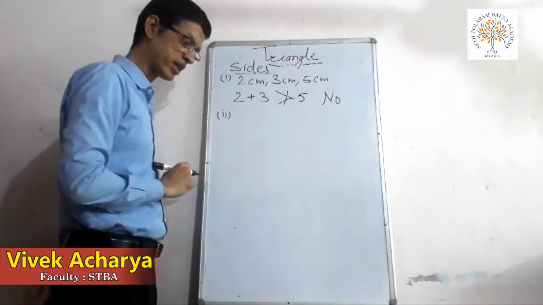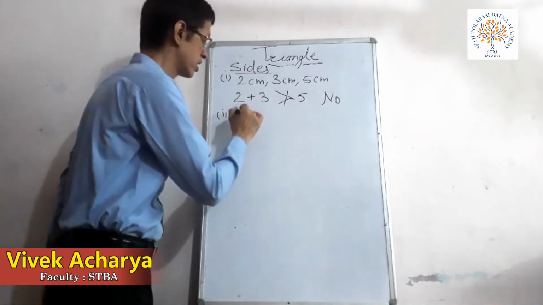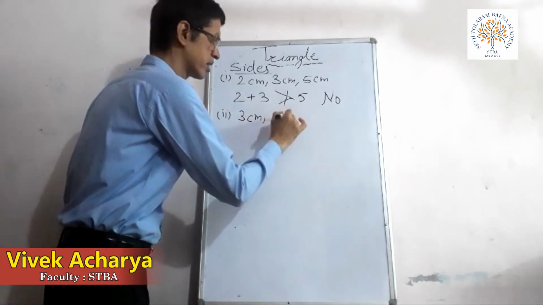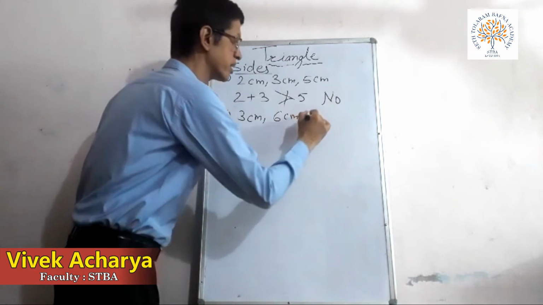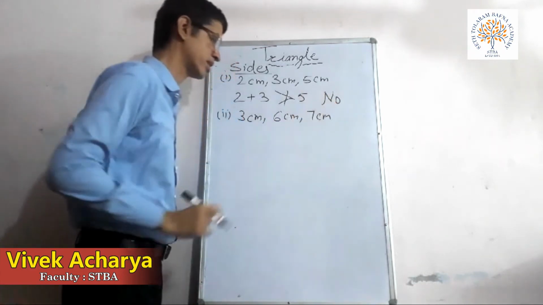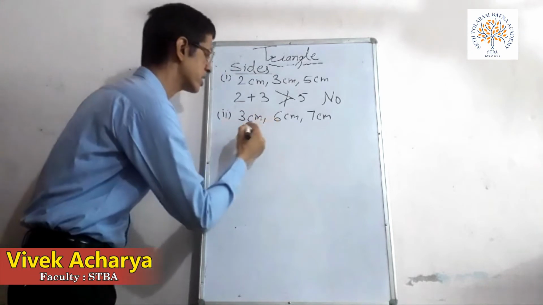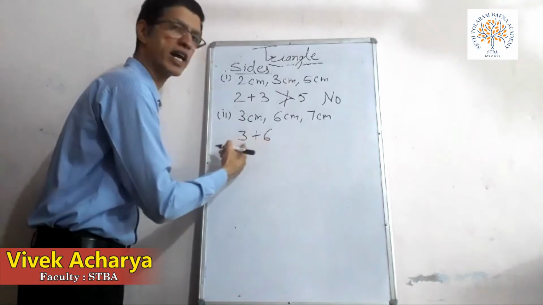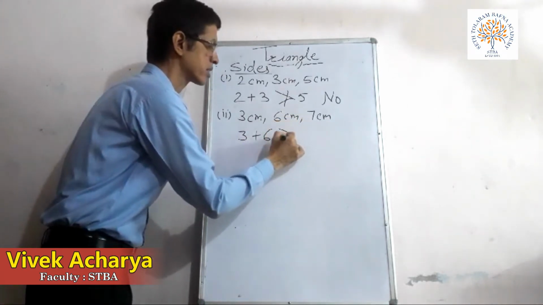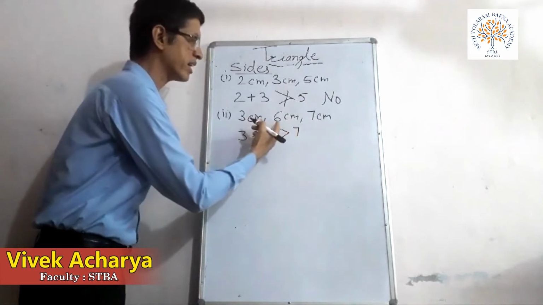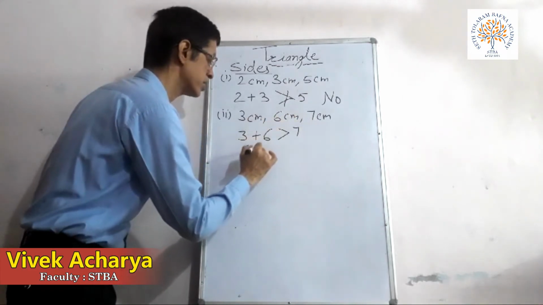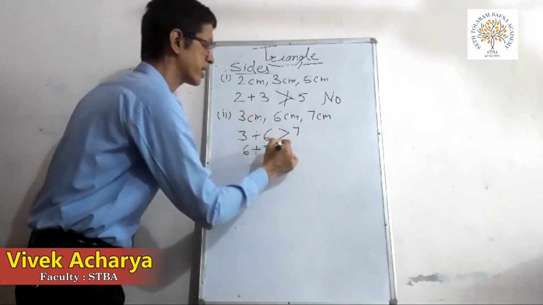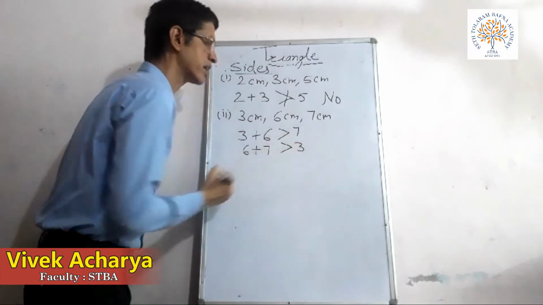Now I am taking one more example. You can see, if I take one side 3 centimeter, second 6 and third 7 centimeter. Now children, if I add 3 plus 6, the sum of the first two sides, it becomes 9 and that is greater than the third side 7. If I take the second and third side sum, 6 plus 7, it becomes 13 and that is also greater than the first side 3 centimeter.